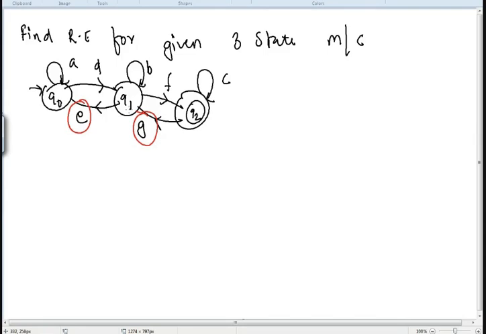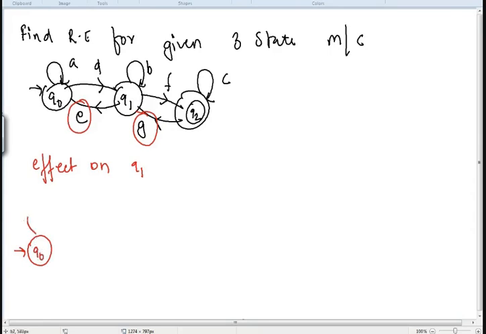Okay. Now for eliminating E, I can give effect on Q0 or I can give effect on Q1. Similarly, when I'm talking regarding G, I can give the effect on Q1 or I can give the effect on Q2, right? So let us say that I am giving the effect on Q1, यानी जो भी तुम्हारा लूप वाला थिंग है वो अभी Q1 पे लिखेंगे हम लोग. So how it will be?